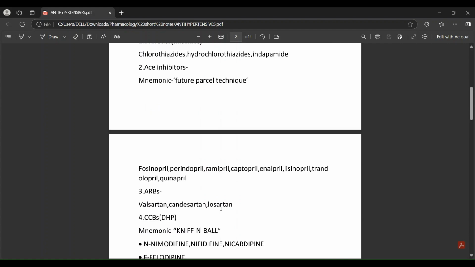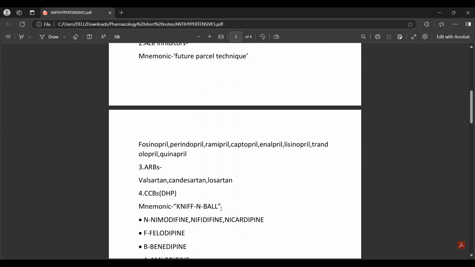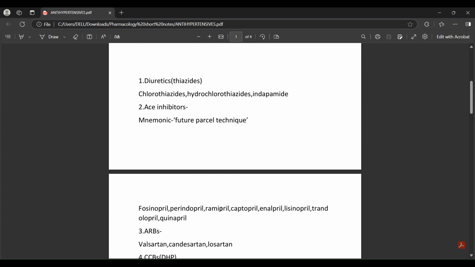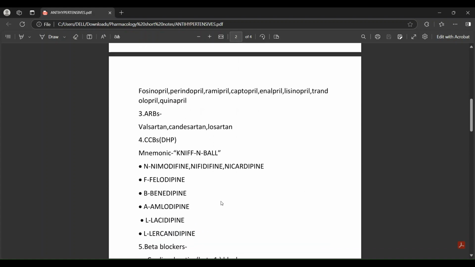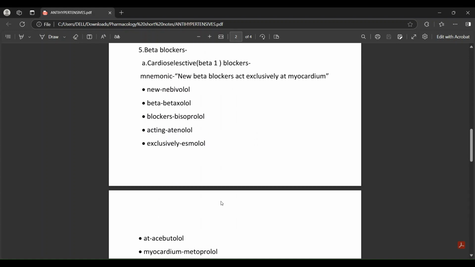I always say the main benefit of mnemonics is that there's a huge amount of content in pharmacology. If you listen to the mnemonic and the endings, for example with ACE inhibitors, the drugs end with prils, and the mnemonic is future farsal technique. F for fosinopril, P for perindopril, R for ramipril, C for captopril, and L for lisinopril. If you know the drugs, they will come to your mind quickly. Otherwise you have to make up a drug which is not there. That is why these are very important.